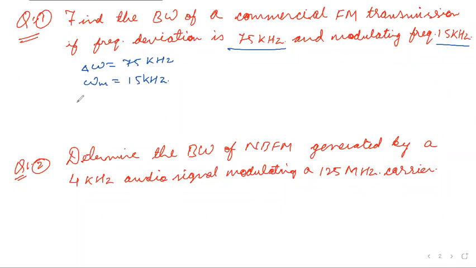So what should be the bandwidth? 2 times del omega plus omega m. Very simple. So we can find the value after putting this.